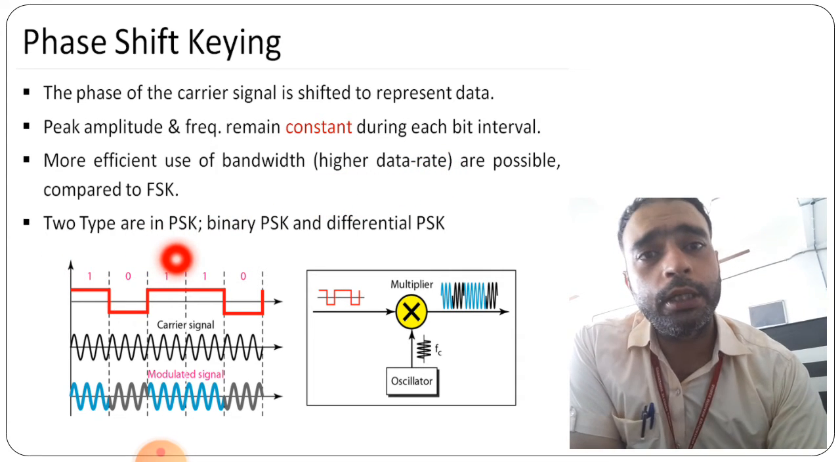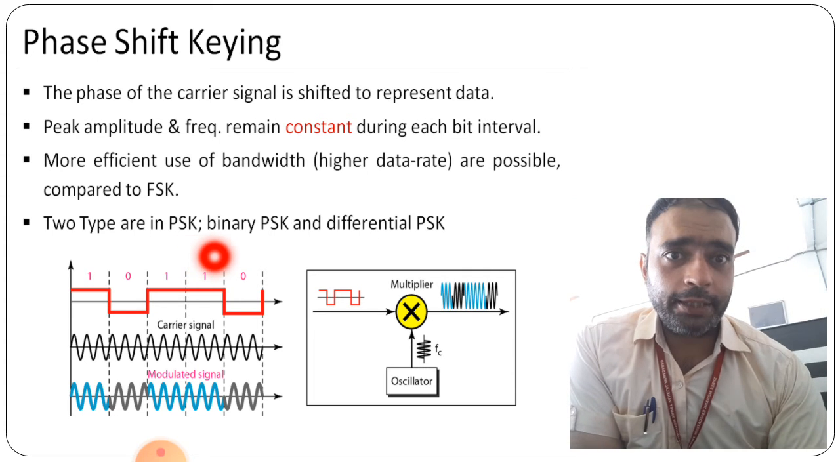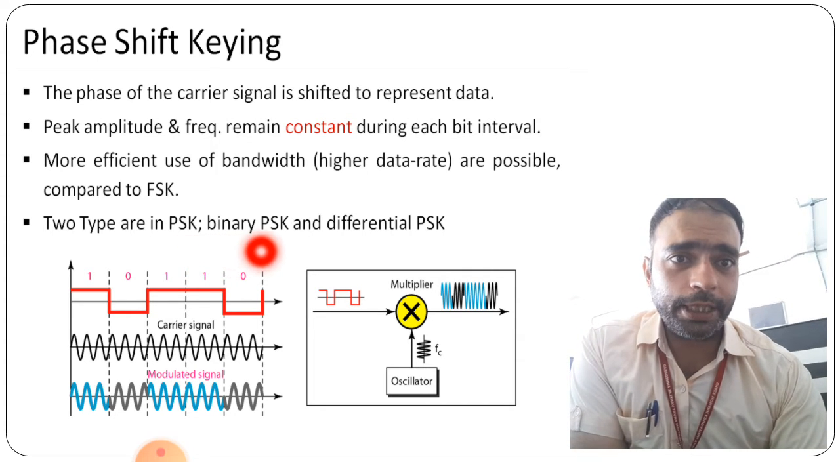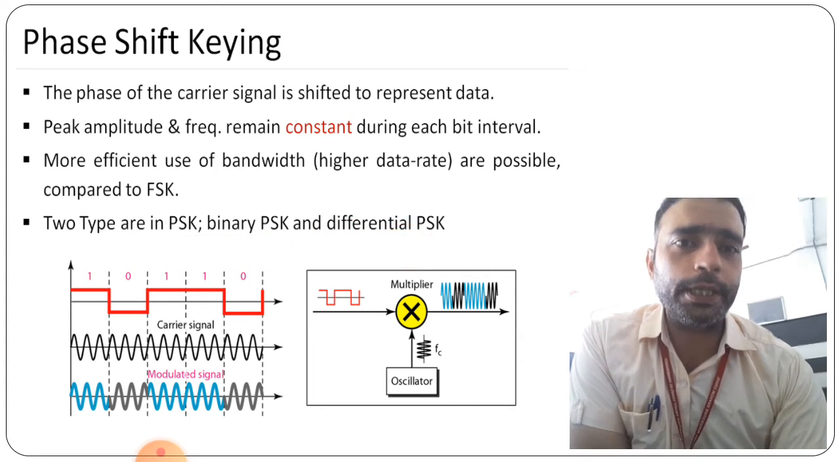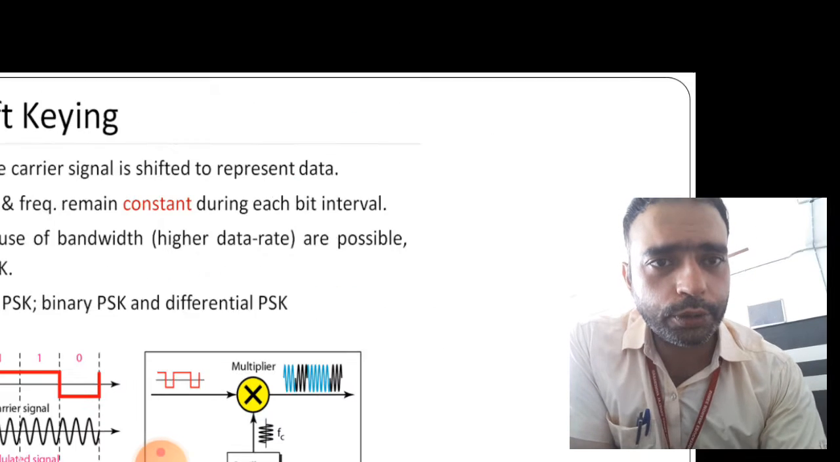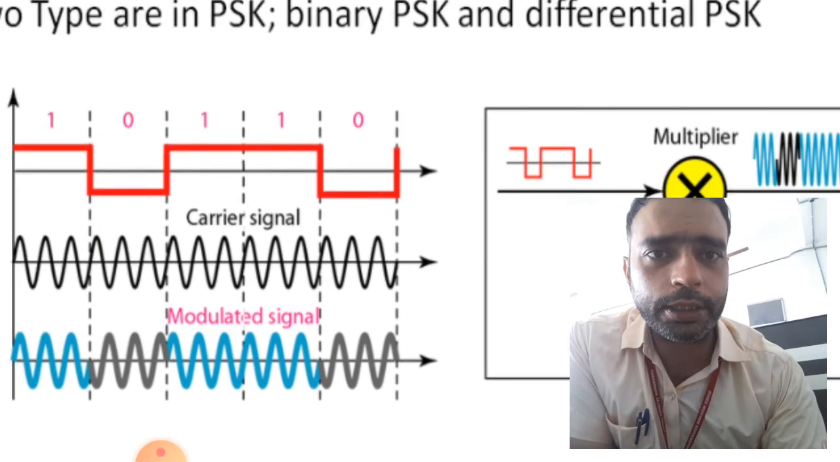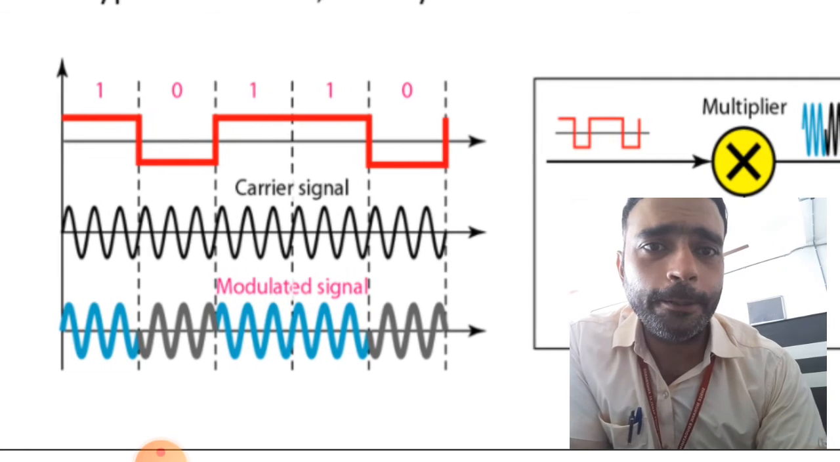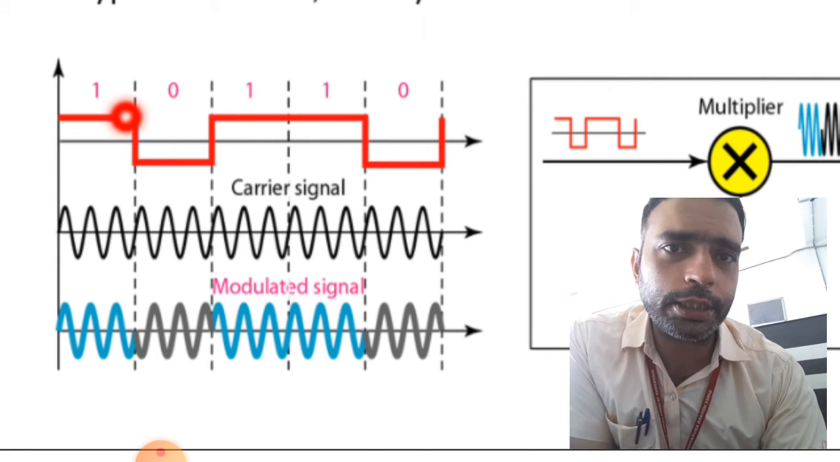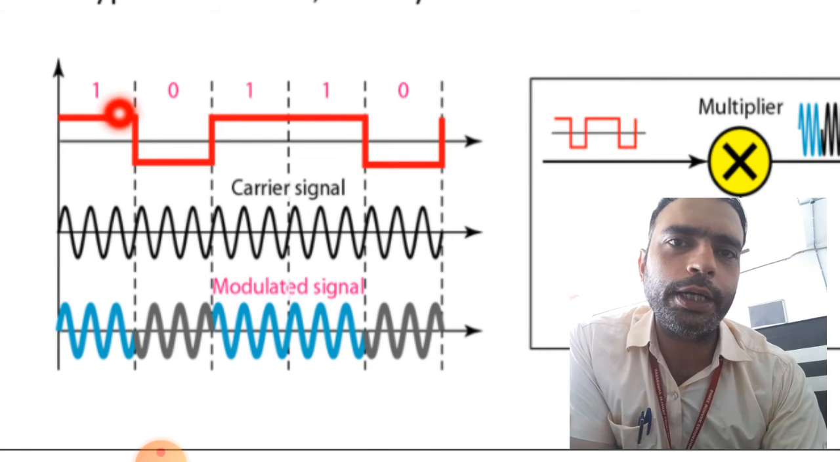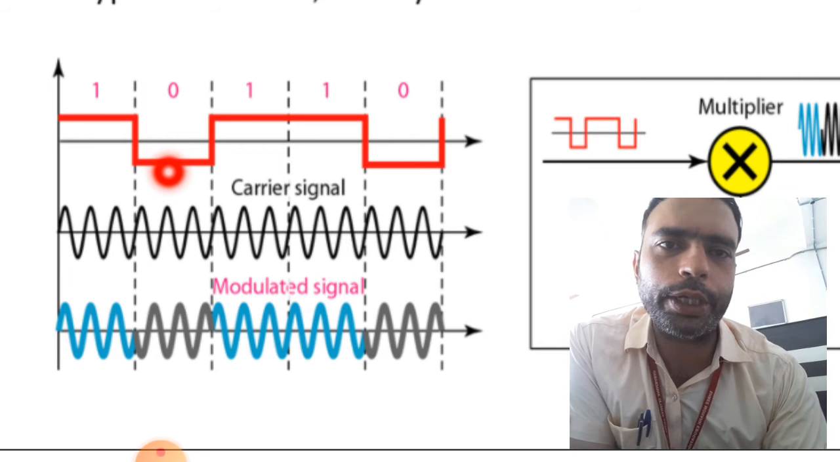So there are two types of PSK. The first is binary PSK and the second is differential PSK. Normally we see binary PSK. So how is it working here? Here you can see the digital data, where for 1 it is going upwards and for 0 it is going downwards.